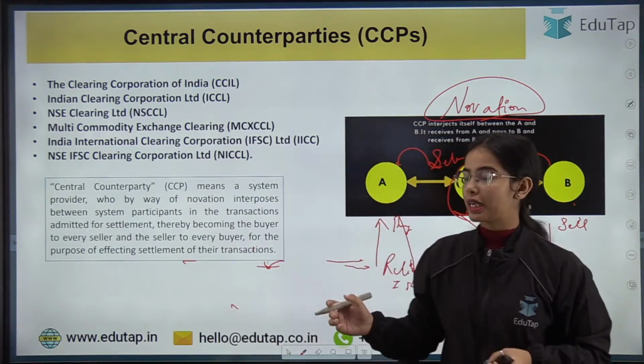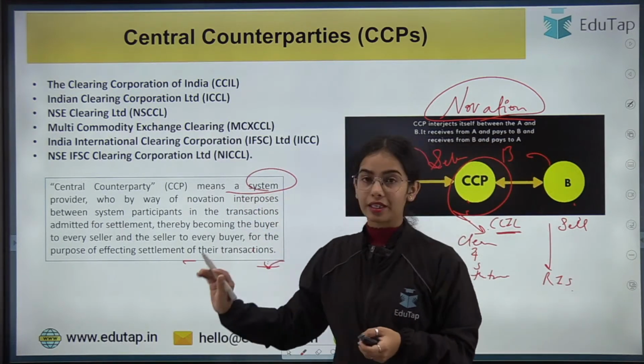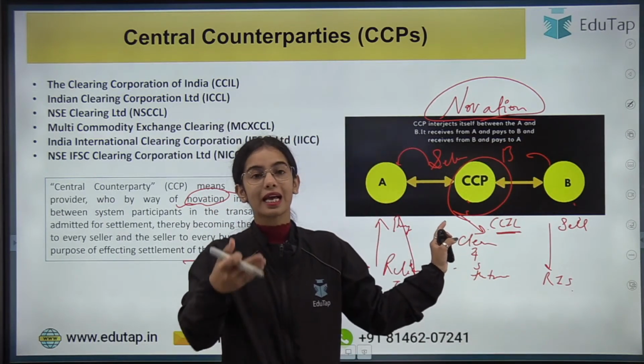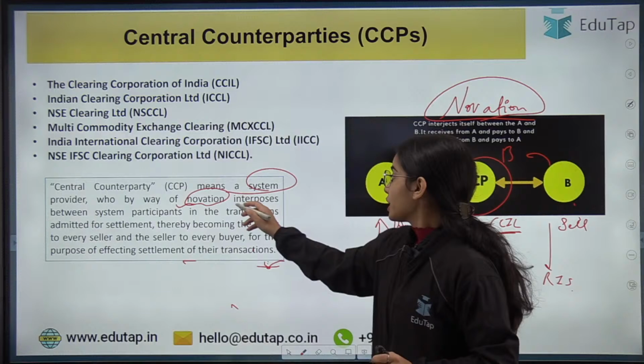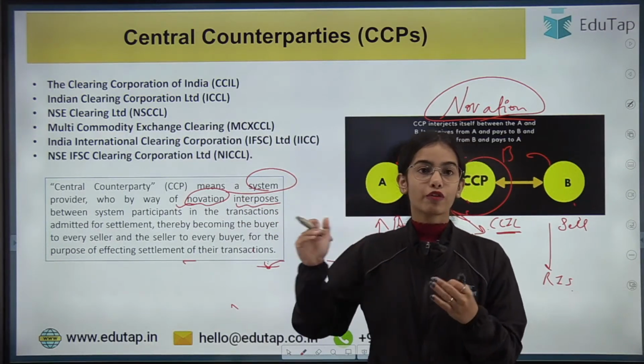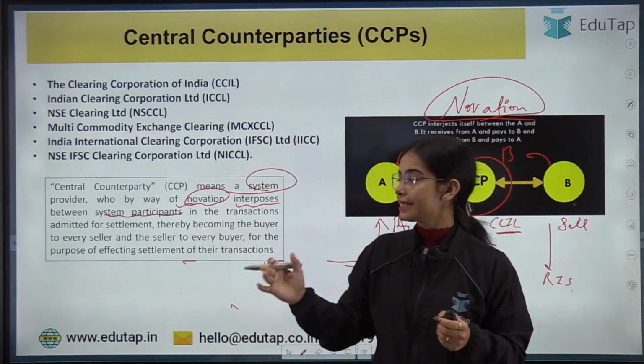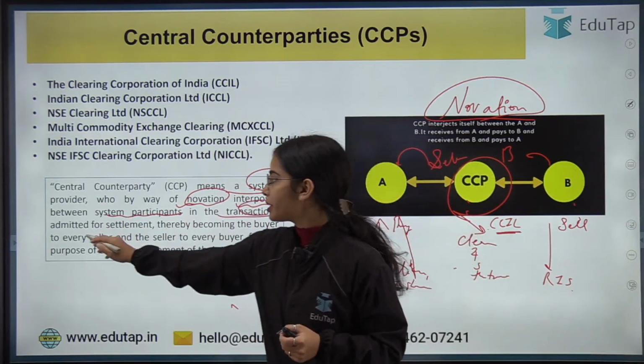A central counterparty means a system provider who, by way of novation, which means becoming the buyer to the seller and the seller to the buyer, interposes between system participants, between the buyer and seller, in the transactions admitted for settlement.